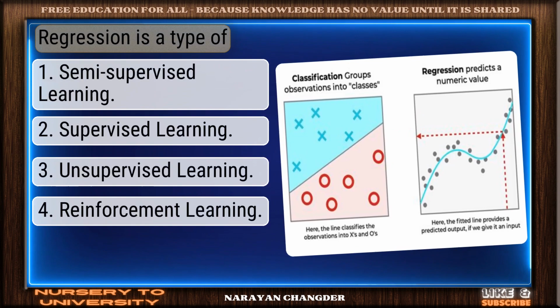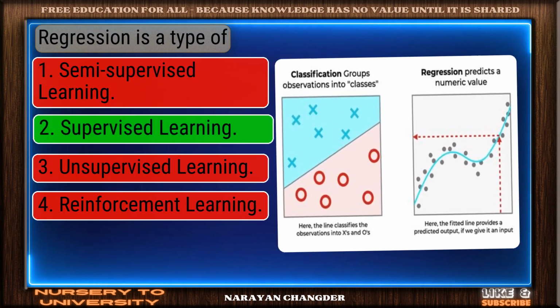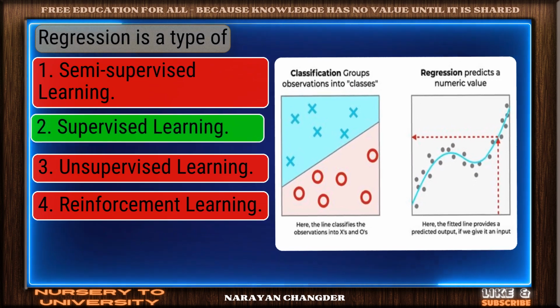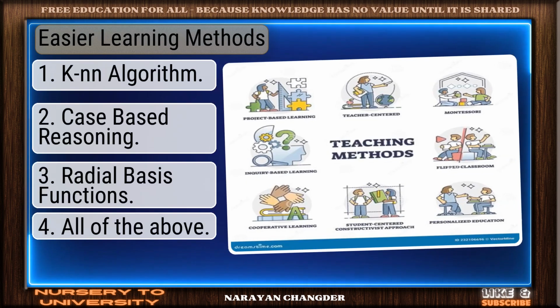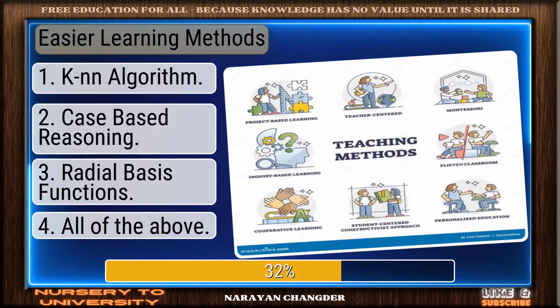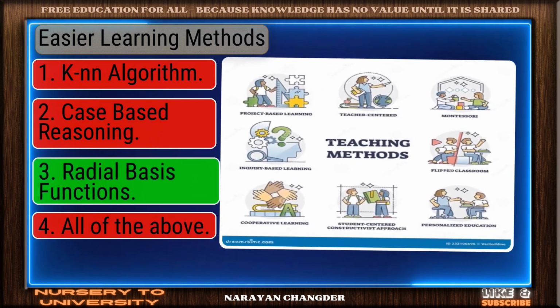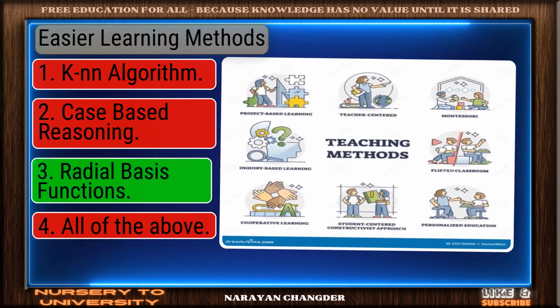Question number 71. Regression is a type of. Good job. Your answer, supervised learning, works well here. Question number 72. Eager learning methods? Exactly. Radial basis functions make sense and it is the right choice.